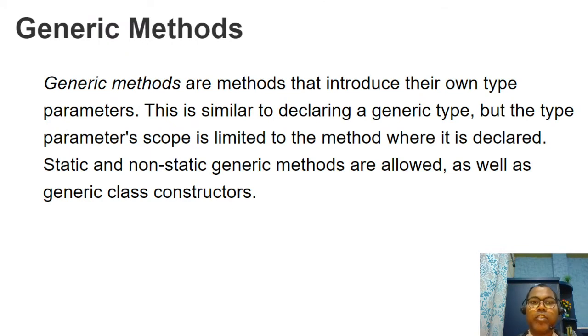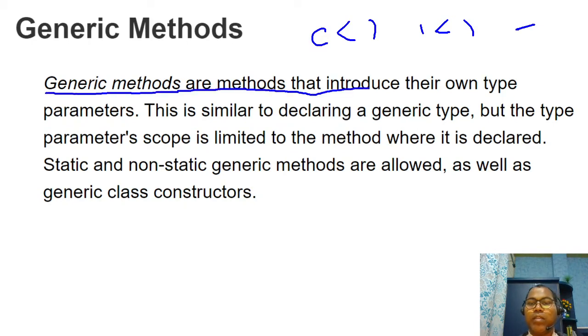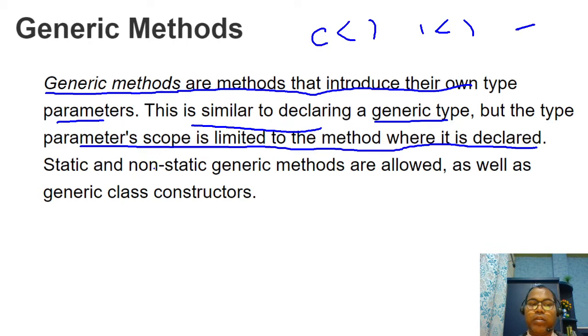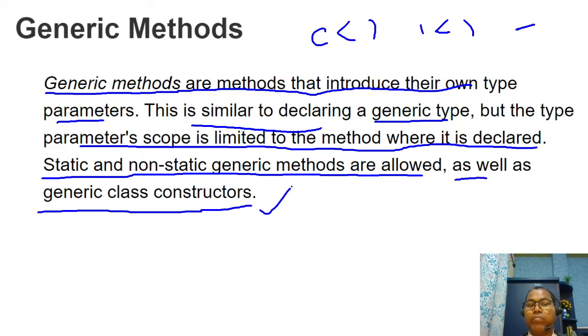Similarly, just as you can define a generic class or interface, a method can also be generic. Generic methods are methods that introduce their own type parameters. Similar to declaring a generic type like a class or interface, the scope is limited to the method where it is declared. Static and non-static generic methods are allowed, as well as generic class constructors.